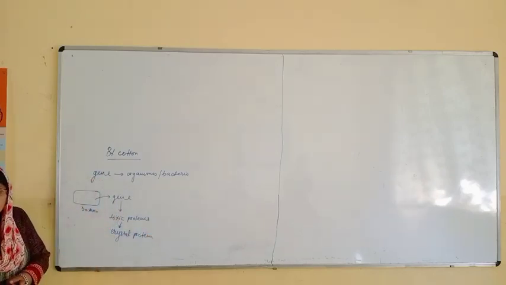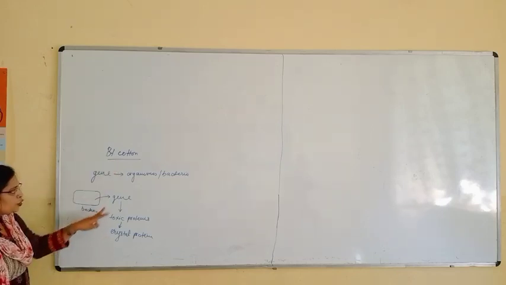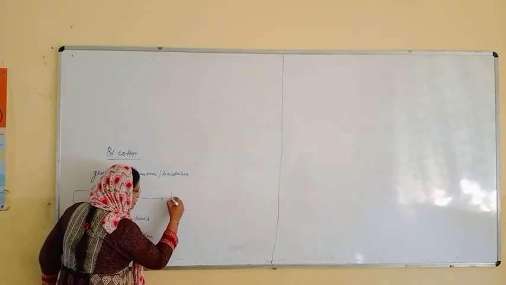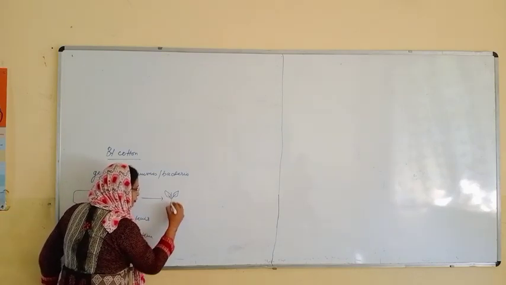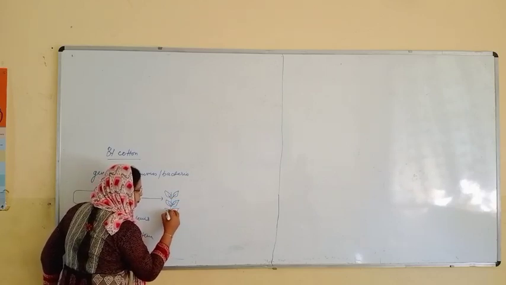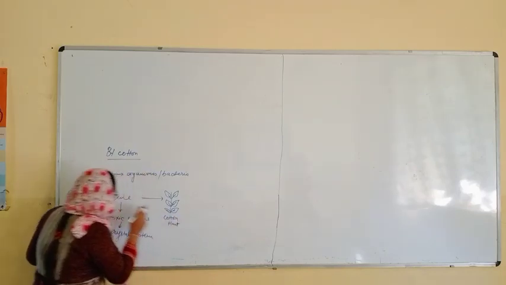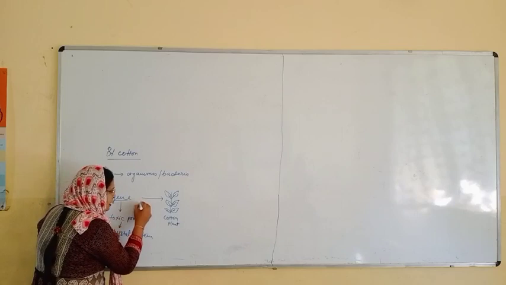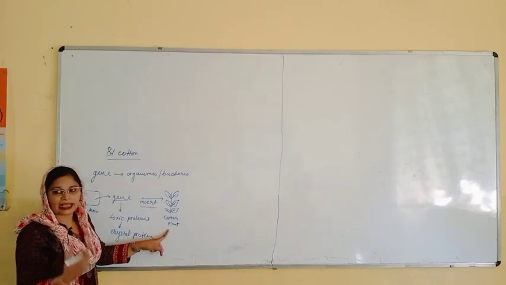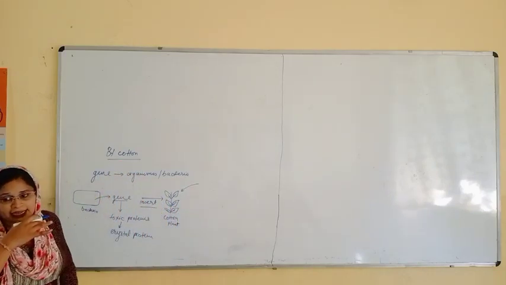Now, how can we make a cotton plant a genetically modified plant? You will just insert this gene into the cotton plant. Slowly some bollworm will come.